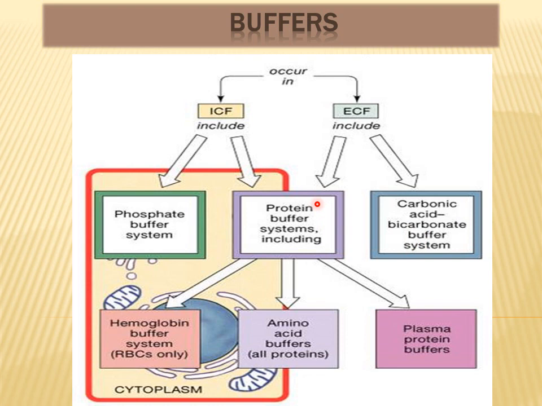So the extracellular protein buffer systems include the hemoglobin buffer system and the amino acid buffer system plus the plasma proteins buffer system. Plasma proteins, as you know, are present inside the plasma, and the most powerful of these extracellular buffer systems is the carbonic acid bicarbonate buffer system. And why it is the most efficient and the most powerful extracellular buffer system, we will discuss later.